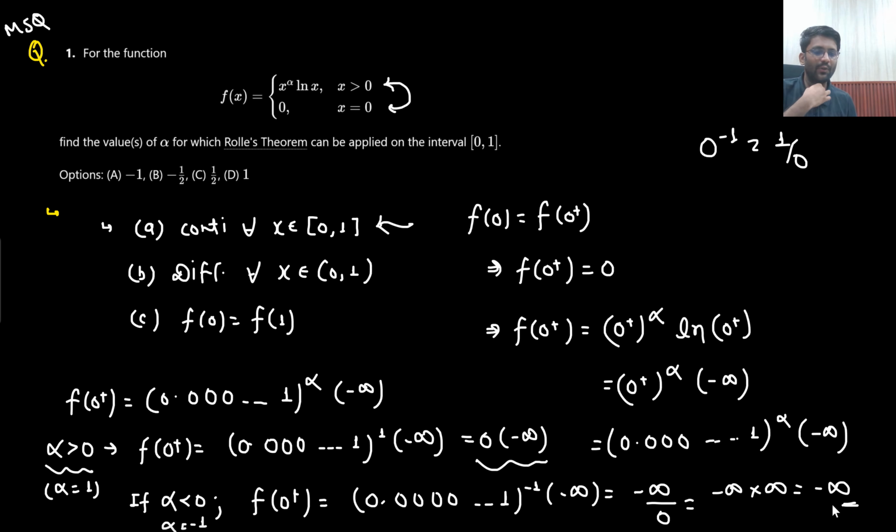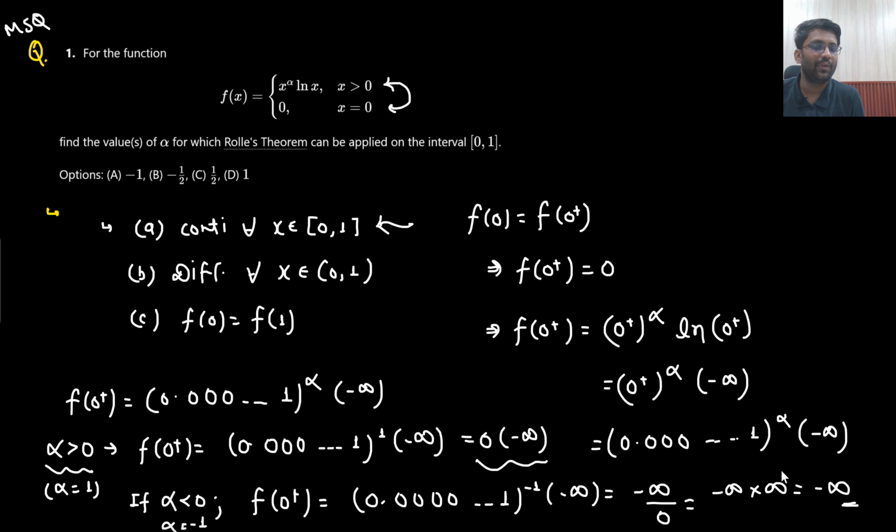Because this is the value you are getting, no? So here there is no meaning of taking the limit. Here you have got the value that if alpha is less than 0, that means this will be 0 plus to the power minus 1, minus 2, or minus 0.001. So it will go in the denominator. So very low value, 0 to the power anything is nothing but 0 only. So minus infinity divided by 0 will become minus infinity only. That means the limit will not even exist.